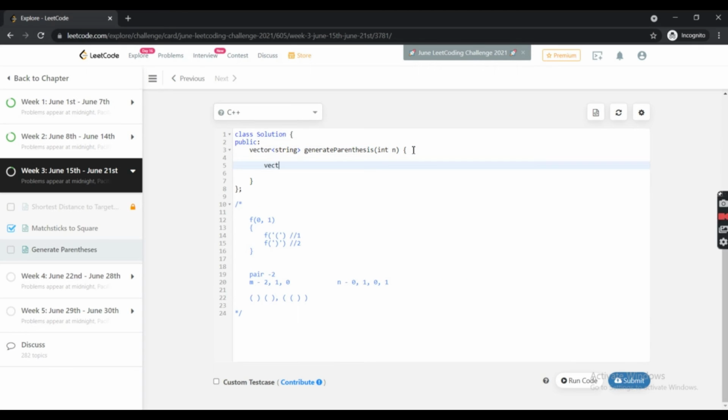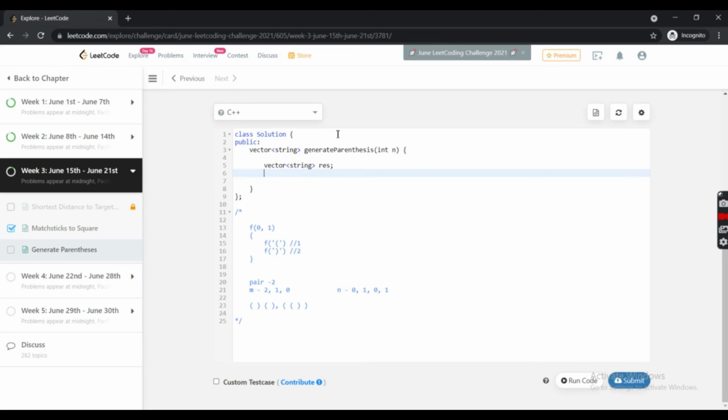So what we will have is a vector of string to store our results. We will name it result. Now we will call a function generate parenthesis helper. It is a good naming convention for a function which is being recursively called again and again. We will pass a string, which initially will be empty.